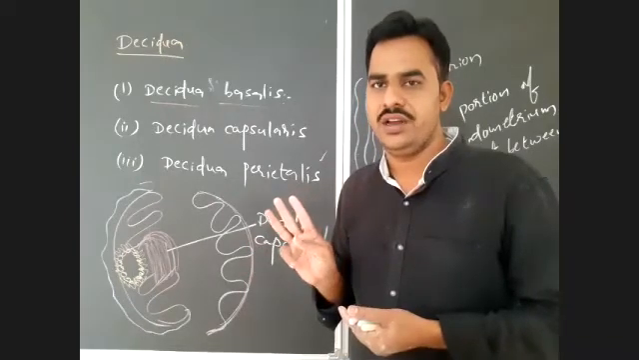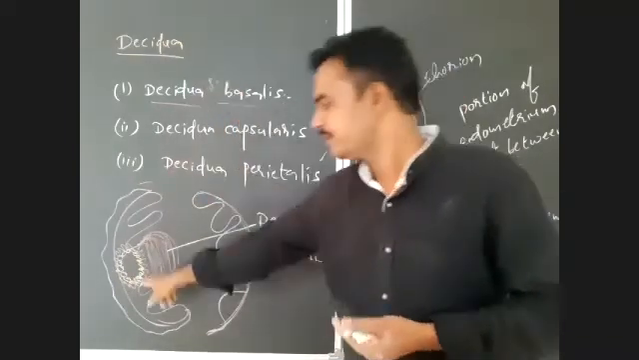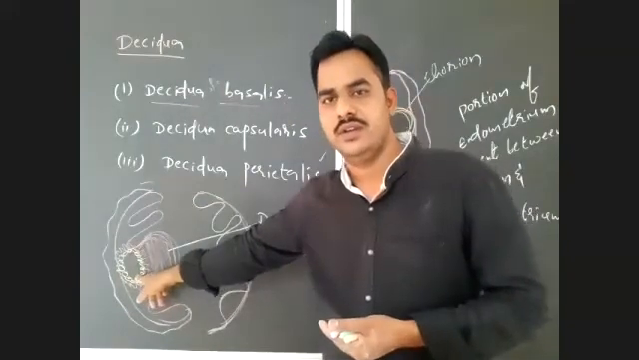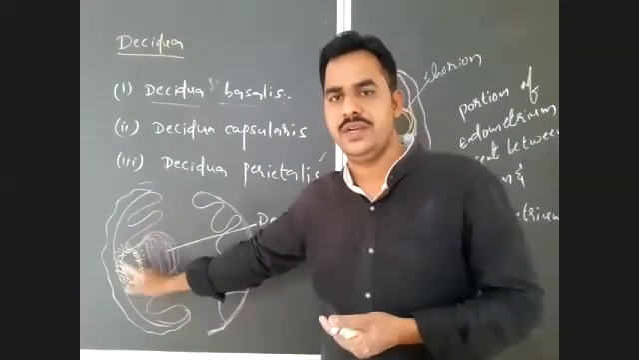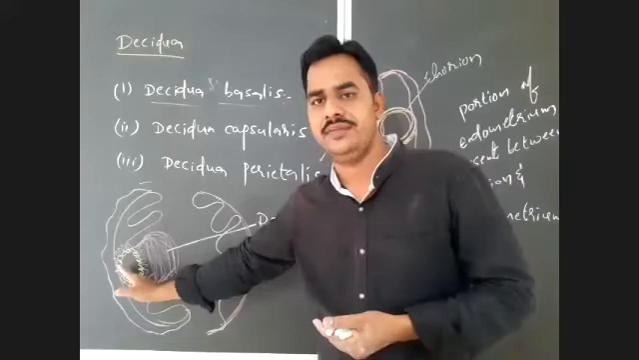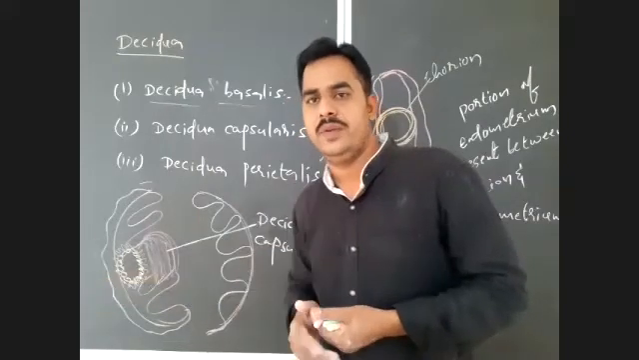So three I gave you here. Deciduea basalis, the first one it is. It is the space actually present between the portion of endometrium and myometrium.